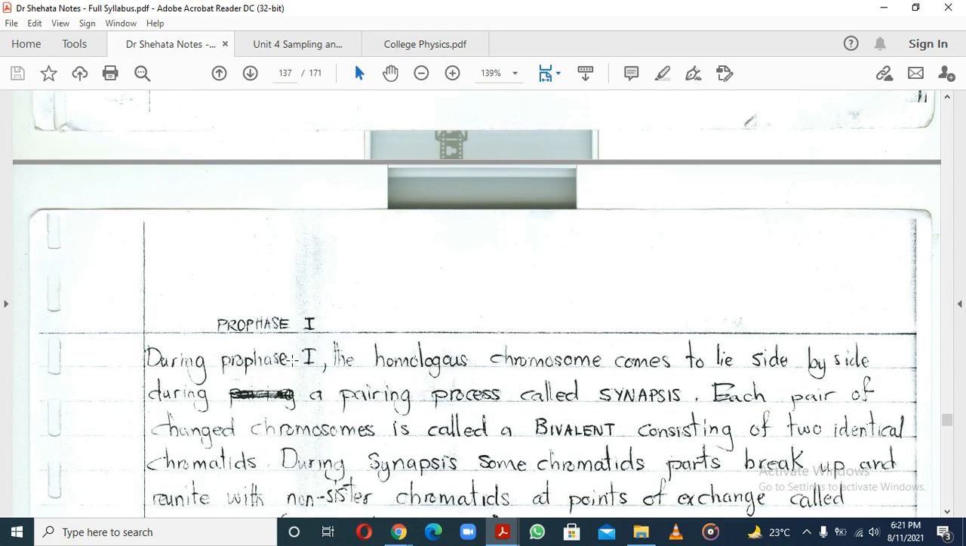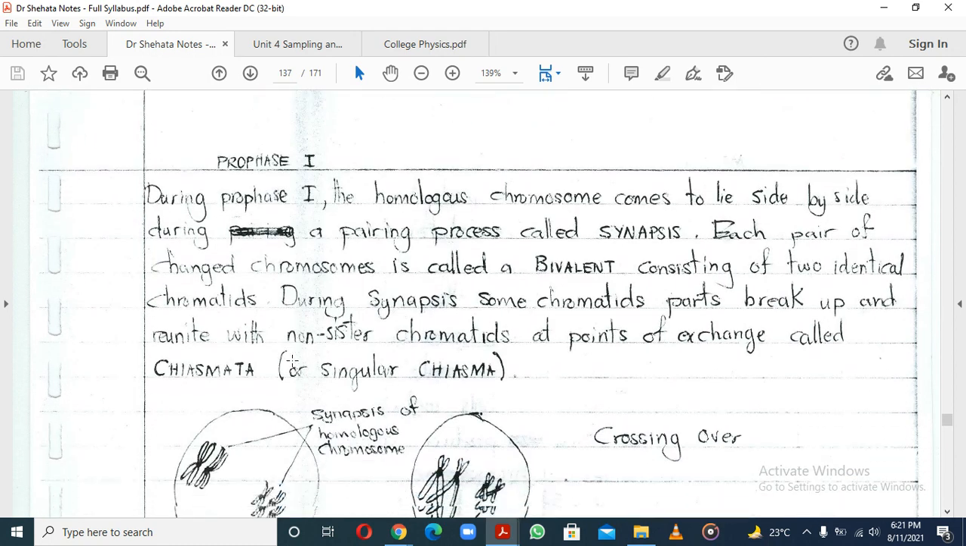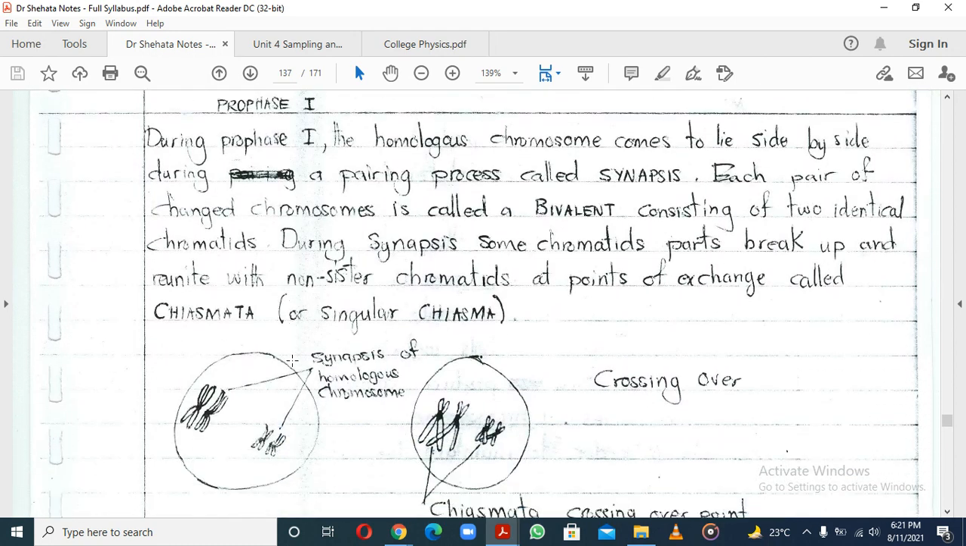So now what are you going to have? Prophase one. Now this is very interesting, and I want you to pick out the differences between mitosis and meiosis, because this is where the money really is when it comes to questioning. During prophase, the homologous chromosomes are going to lie side by side. So look at what's happening here.